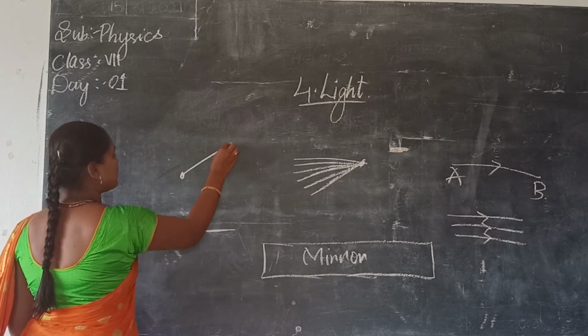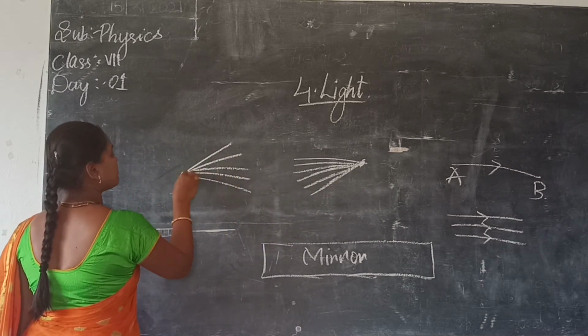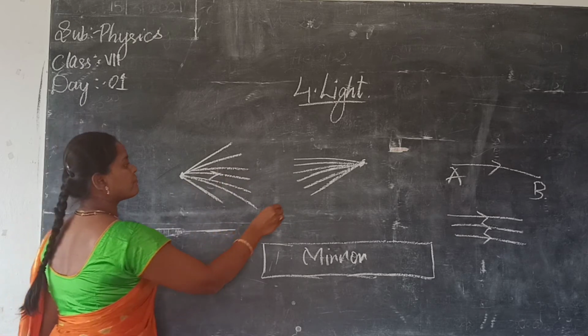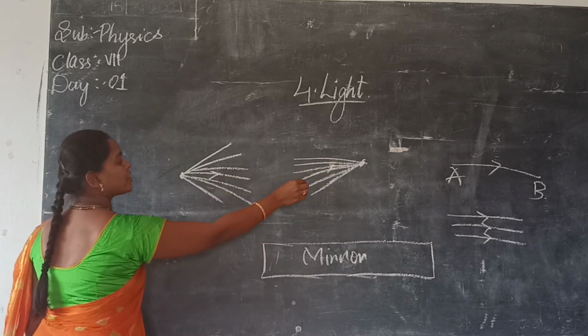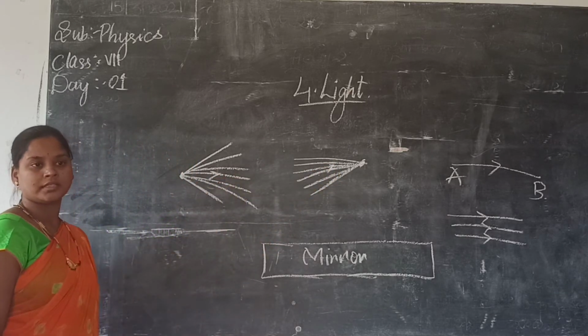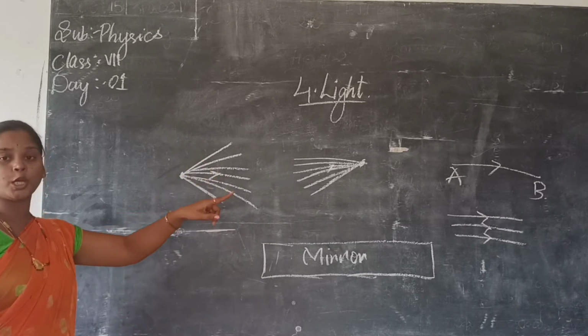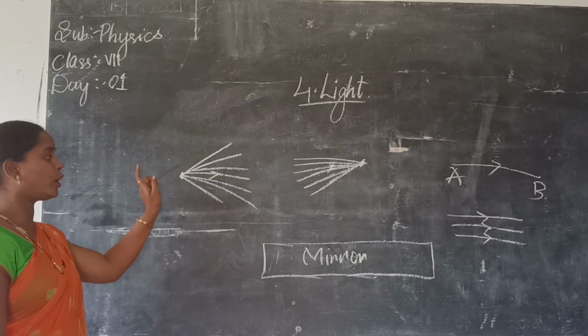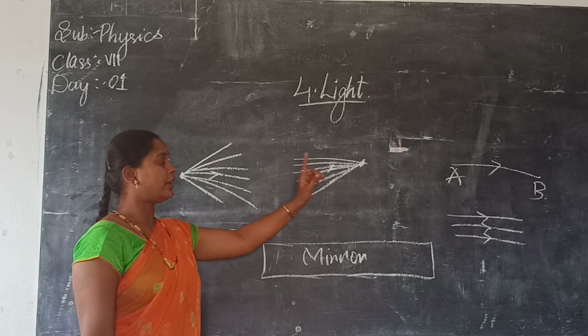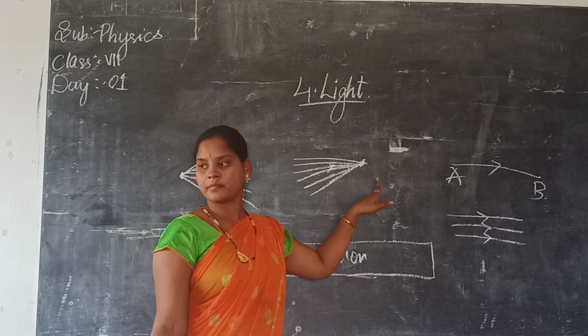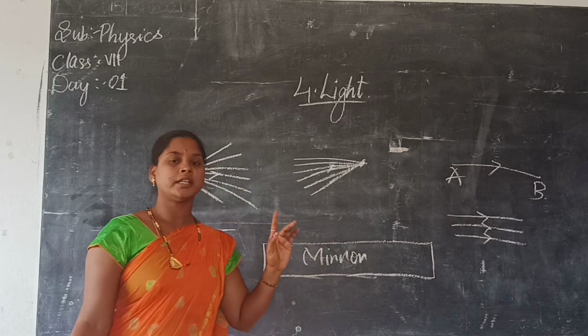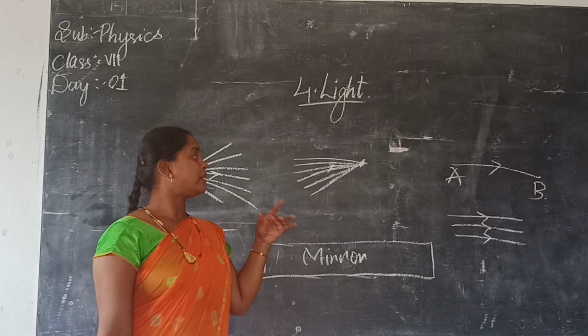And what is this one? Divergent beam. Remember, these arrow marks are very important. This arrow mark points out that light is going from this point to other points, and here from other points to this point. Clear? Convergent, you come from other places.